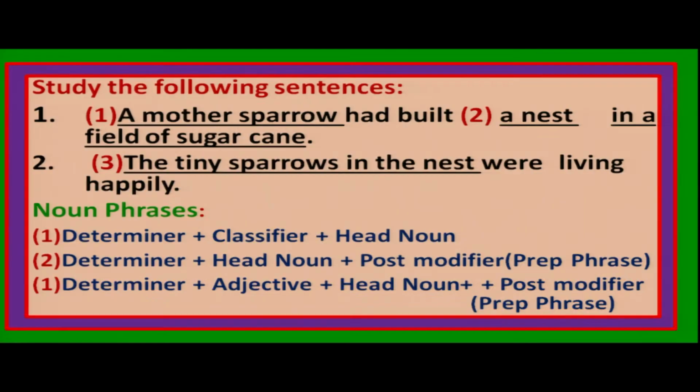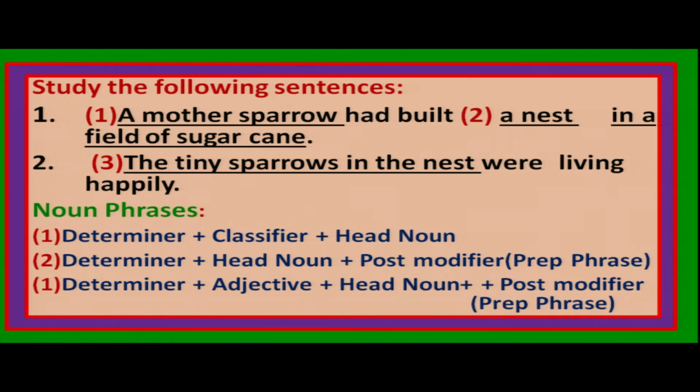So there are 3 noun phrases: a mother sparrow, a nest in a field of sugarcane, the tiny sparrows in the nest. In these 3 noun phrases, we have different types of elements. You just look at number 1, a mother sparrow.